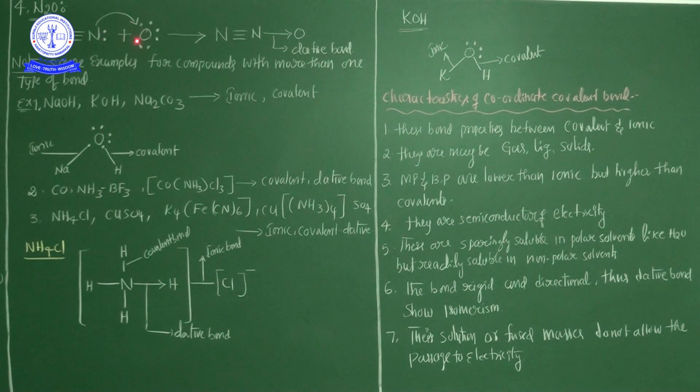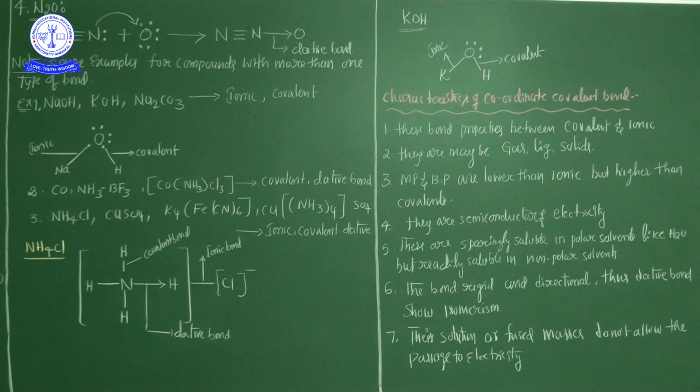Now the oxygen bonded with the nitrogen molecule. Nitrogen donated one lone pair of electrons to the oxygen, hence a dative bond is formed. Now this one is N triple bond N, and this is the dative bond with the oxygen. These are the best examples of the dative bond.